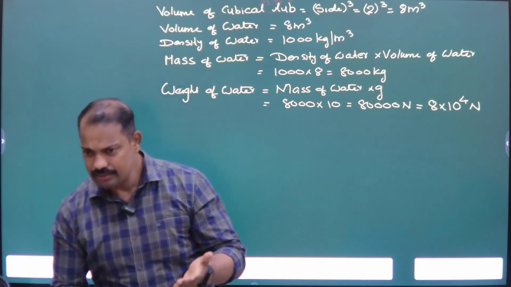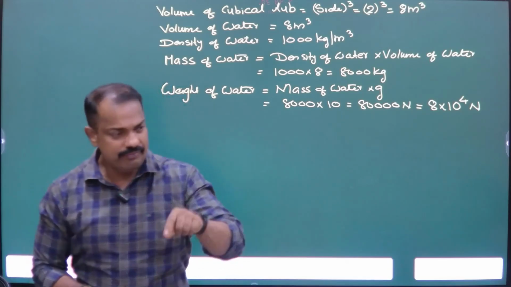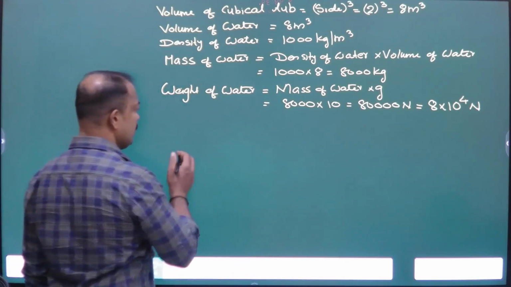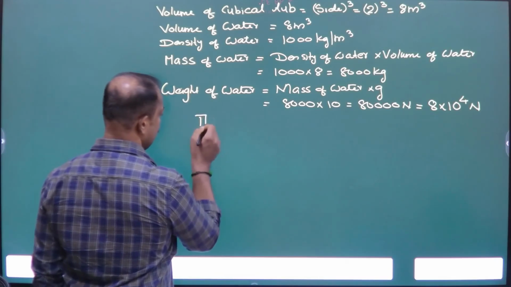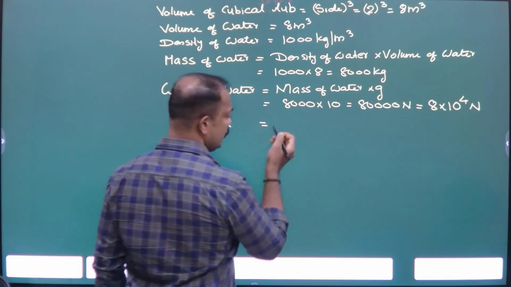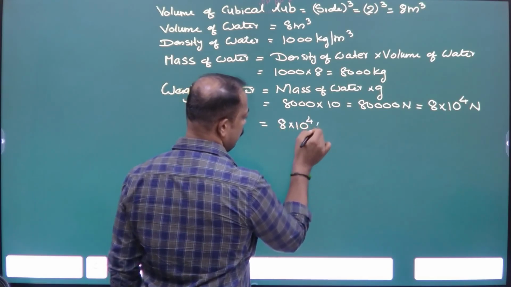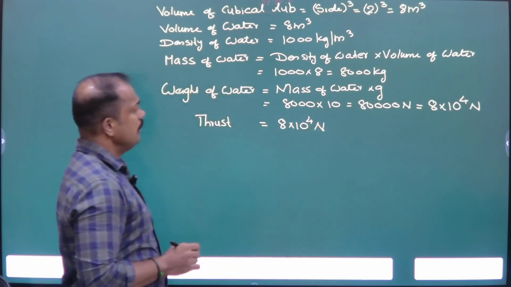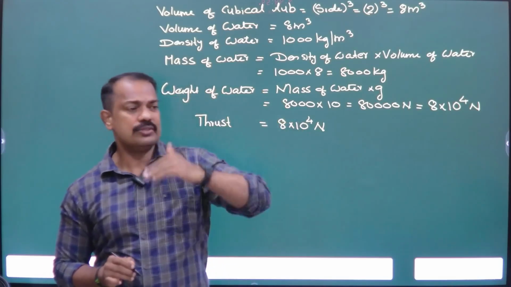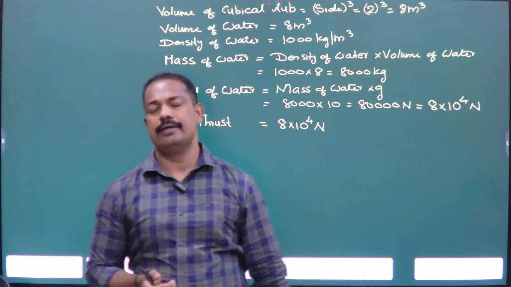Thrust is a force, and weight is also a force. So thrust is equal to 8 into 10 raised to power 4 Newton. This is the thrust, the force acting perpendicular to the surface, at the bottom of the tank.